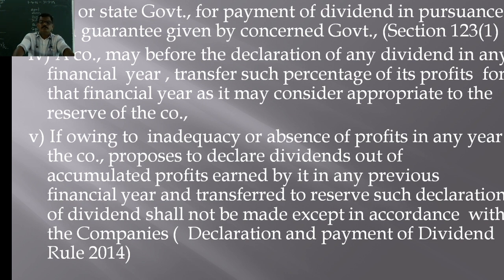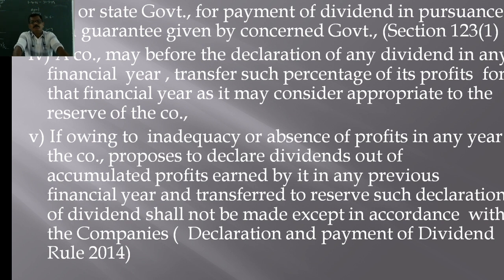Similarly, another condition is, if owing to inadequacy or absence of profit in any year, the company proposes to declare dividend out of the accumulated profits earned by it in any previous financial year and transferred to general reserve, such declaration of dividend shall not be made except in accordance with the Companies (Declaration and Payment of Dividend) Rules, 2014.